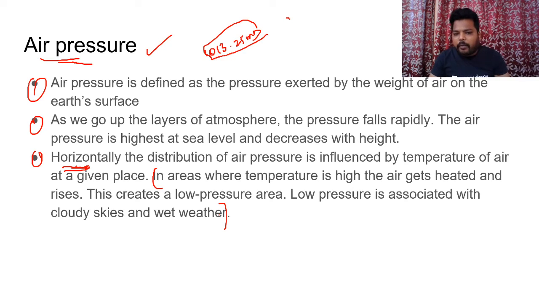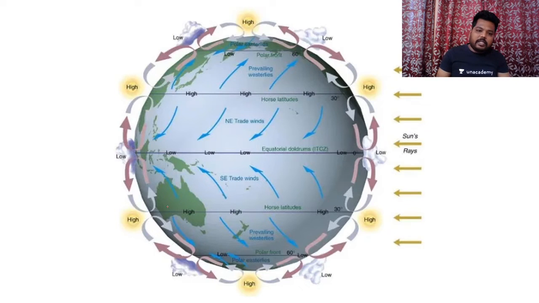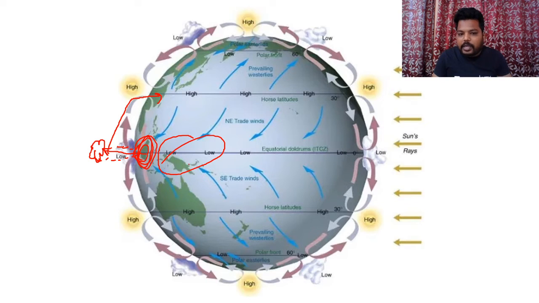For example, equatorial region, maximum temperature, air tends to lift upwards, create cloud formation, create precipitation. In this regard, equator alone will experience huge amount of rainfalls around the equator. So moving further, if you see, it is very simple. Equator experiencing maximum temperature, it tends to rise upwards, and then it tends to descend. Clear? So when it is rising upwards, it creates cloud formation and hence precipitation. So maximum temperature has resulted into low pressure condition.